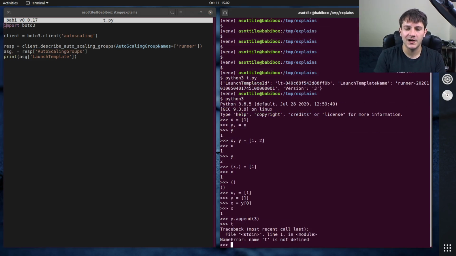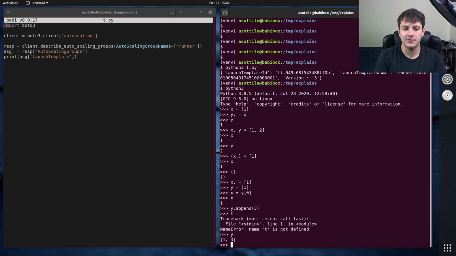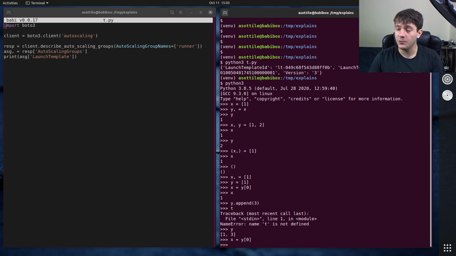So let's say we give y another value here, it's 1 and 3. x equals y[0] still succeeds, but I would have wanted it to fail so it can tell me that there's something wrong. Because maybe if I expected to only get one value back and I got two values back, maybe the second value is the one that I actually care about. But anyway, just a neat little trick, special type of unpacking.